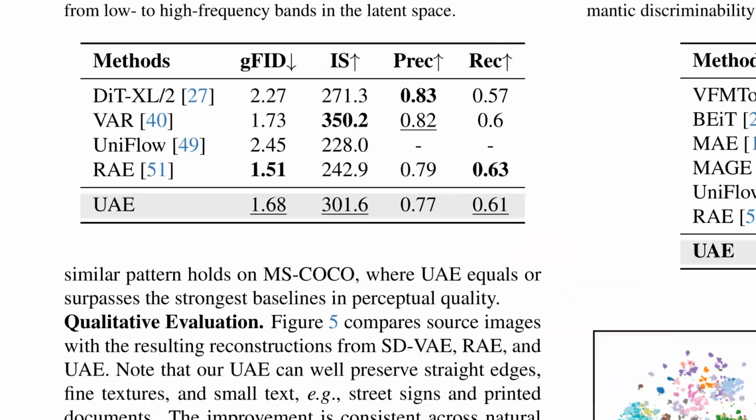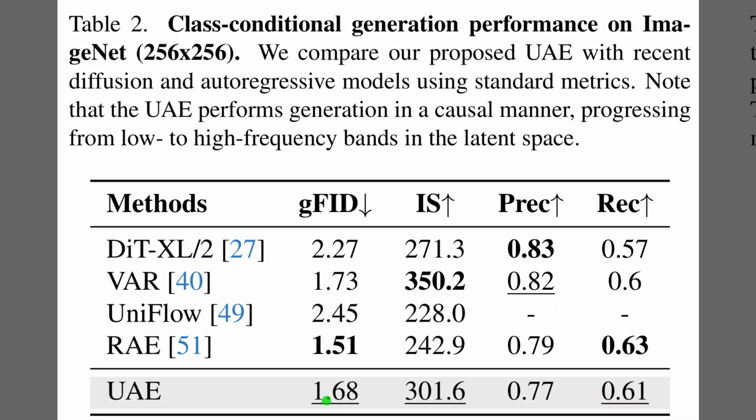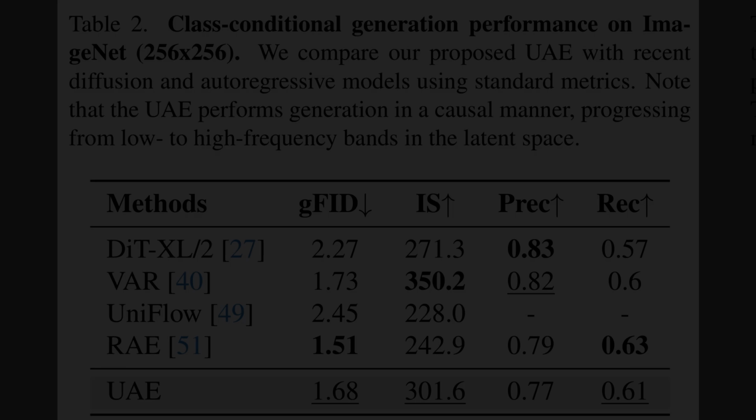Table 2 shows that the unified latent is not just good for reconstruction, because it can also drive class conditional generation. The table reports standard generative metrics, where generative Fréchet inception distance is a realism score and lower is better. UAE reaches about 1.7 on generative Fréchet inception distance, which stays competitive with strong baselines. The inception score is also high, which suggests decent sample diversity alongside realism.